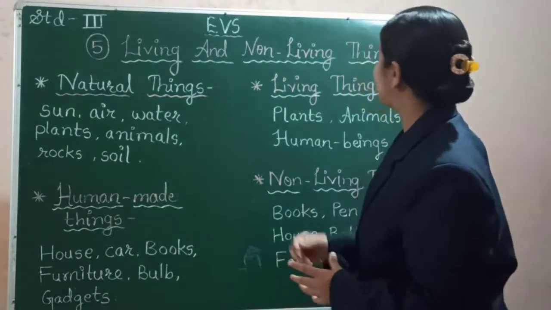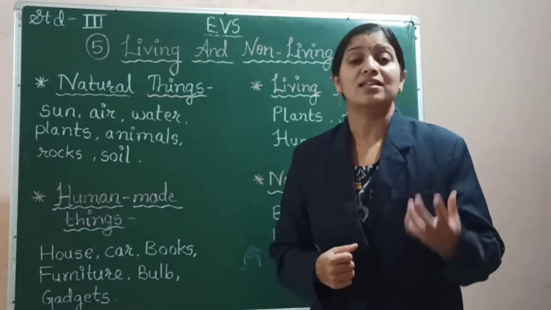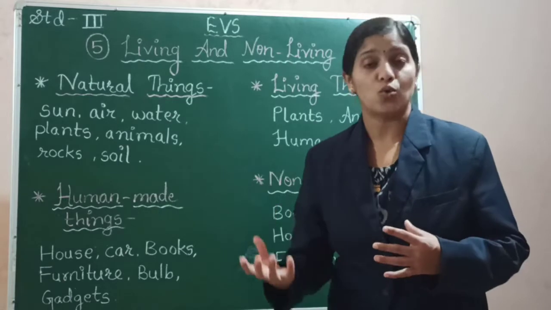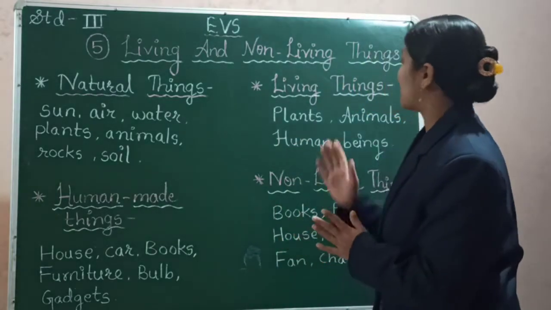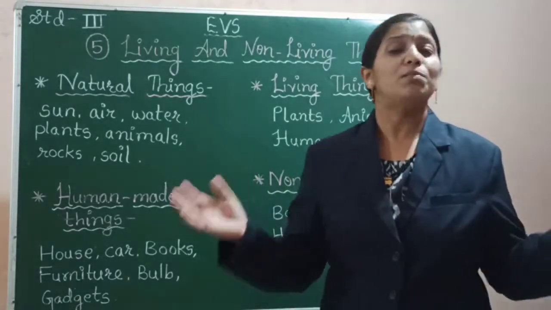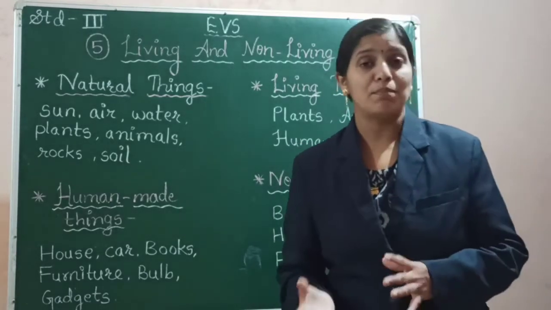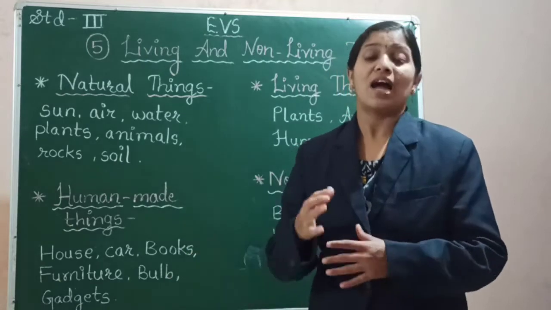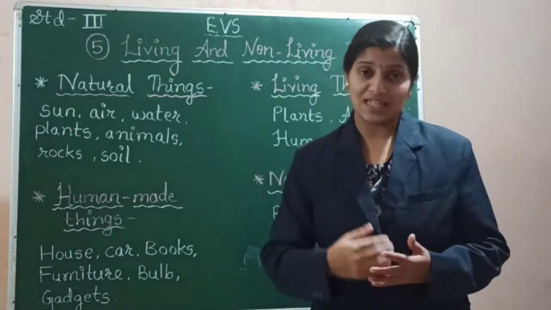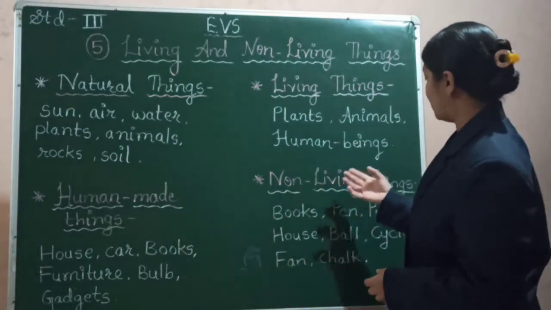Okay, the next point is living things. So what are living things? Living things are the things which have life in them, which can move on their own. Okay, so what are these living things? Examples are plants, animals and human beings. Yes, all the plants, all the animals and we, the human beings, we are the examples of living things. I will be explaining to you all the features or the characteristics of living things in this same topic, but later on. Also, the next point is non-living things.